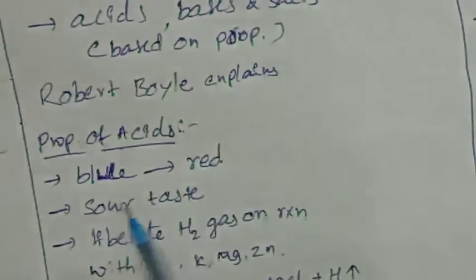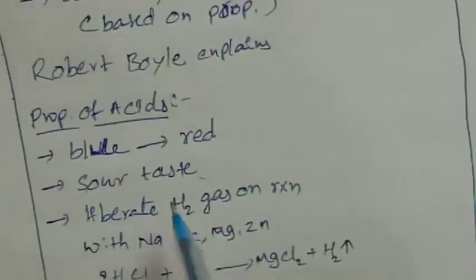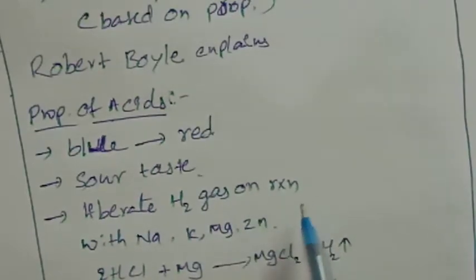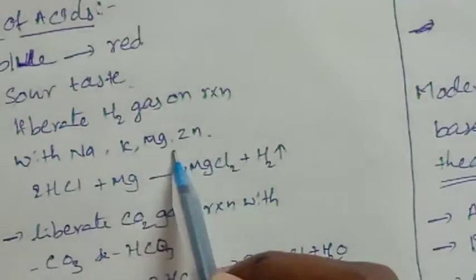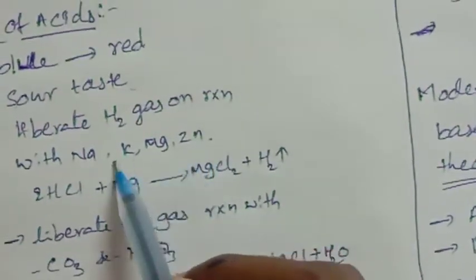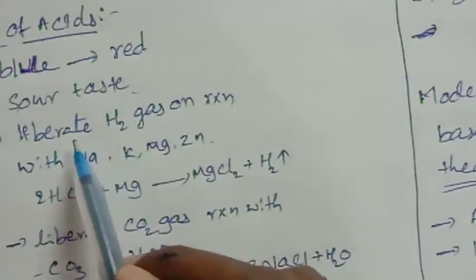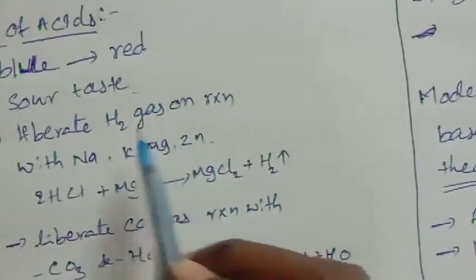Acids are sour in taste and liberate H2 gas on chemical reaction with metals such as sodium, potassium, magnesium and zinc.